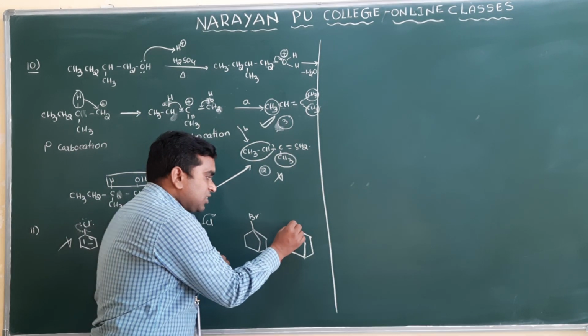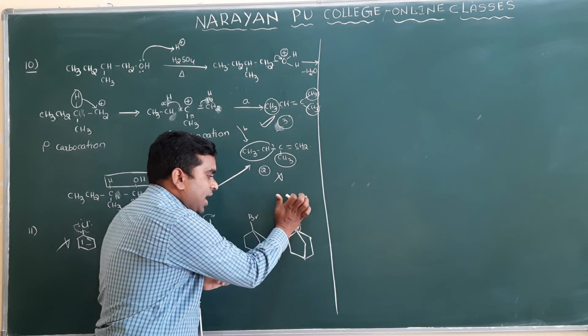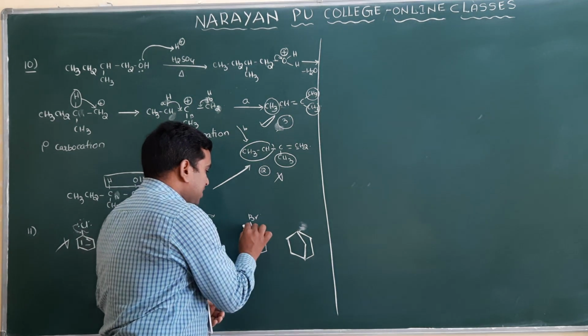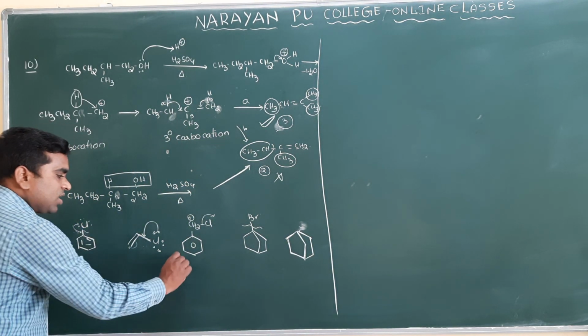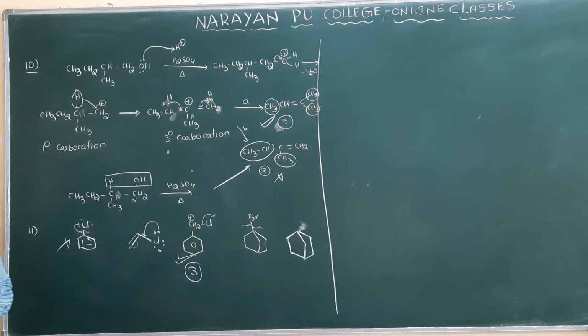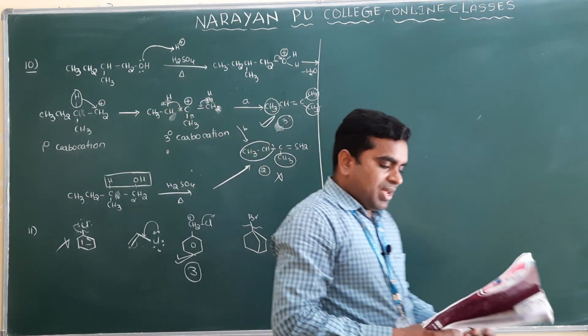So if the carbocation is formed, the molecule will become unstable, so this bond will not break easily. Clear? So what is your option here? Option 3 is the correct one. Clear? So that is question number 11. Next one.